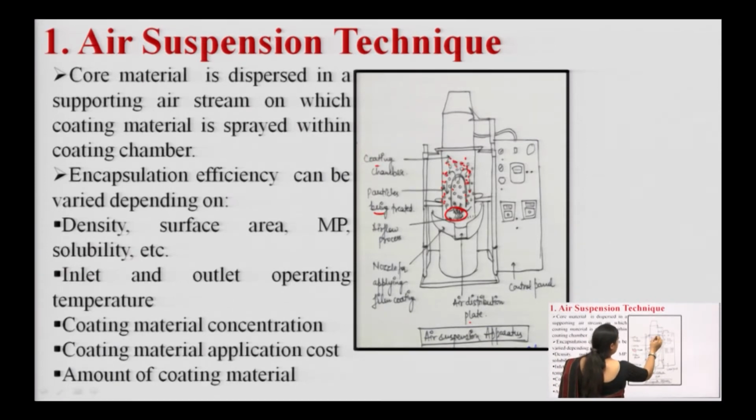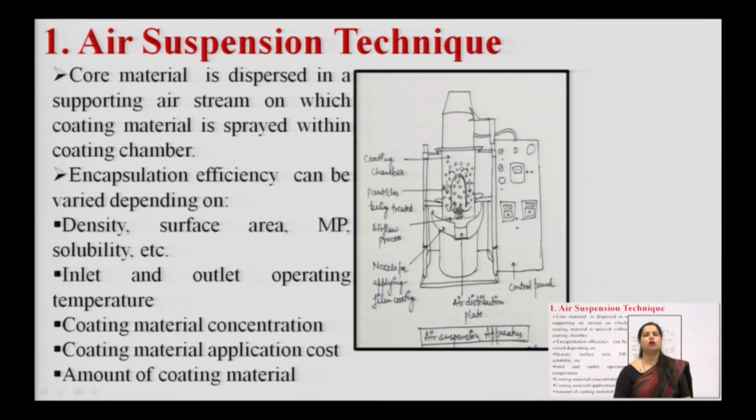The core particles are suspended within the air chamber, and the coating material spray is introduced through this nozzle at high pressure, and it is applied with the help of hot air onto the suspended core particles in the air chamber. It is a very efficient technique, so we can have uniform coating onto the core particles.